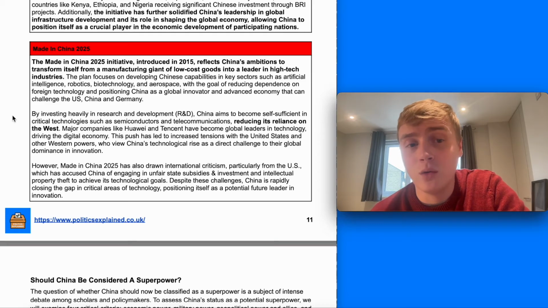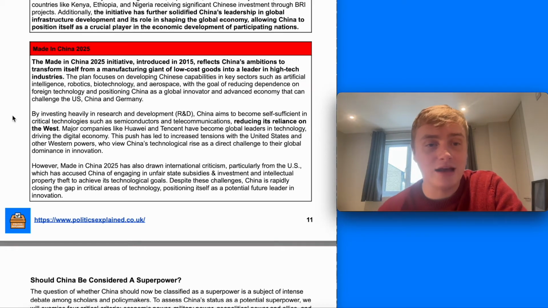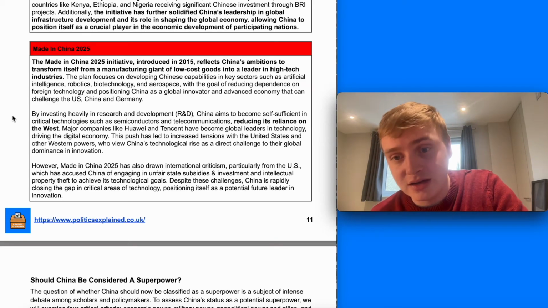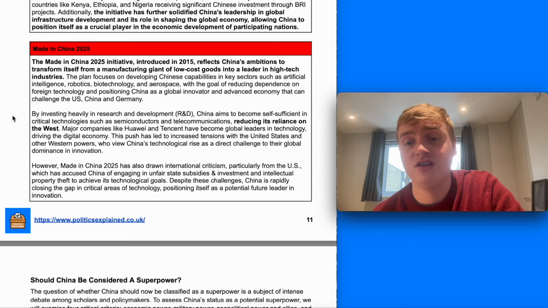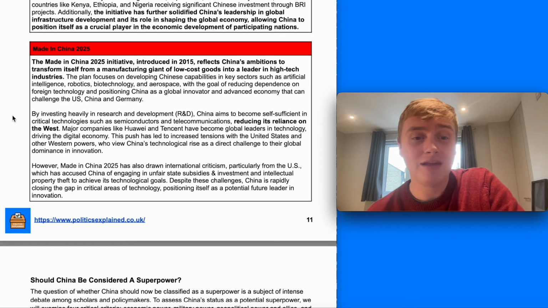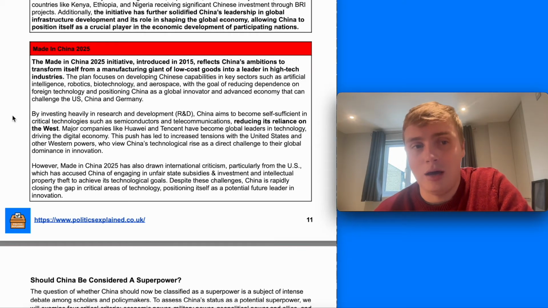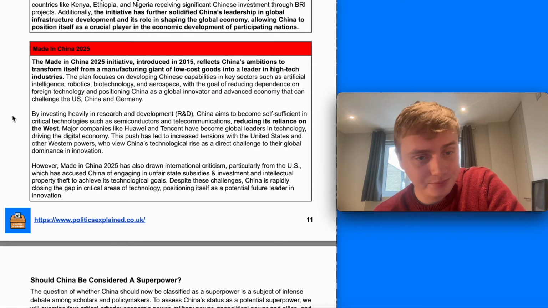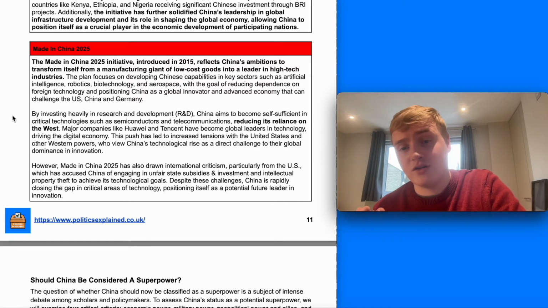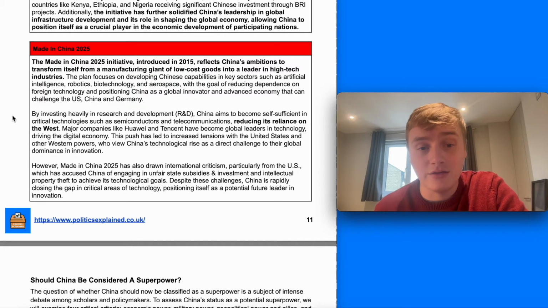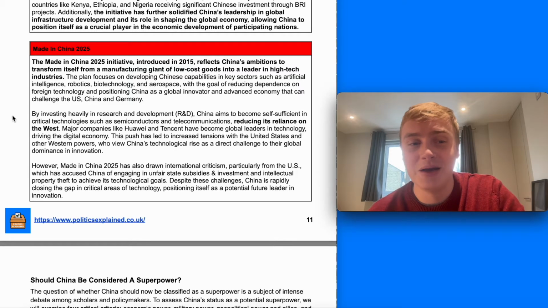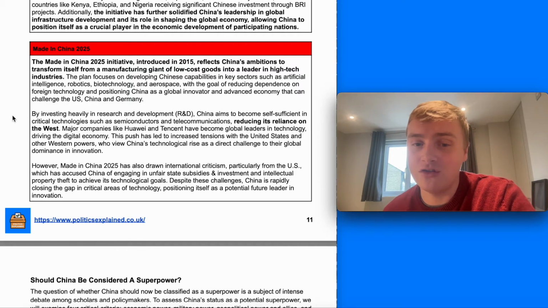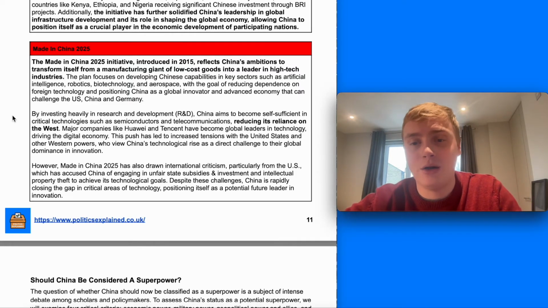So major companies like Huawei and Tencent become global leaders in technology. China is now the global leader in electric vehicles, particularly lower cost electric vehicles. It's actually been really successful, increasing the economic power of China, the geopolitical power of China in key industries and challenging the United States. The US has criticized it for engaging in unfair subsidies and intellectual property theft. Nonetheless, it's really helped China close the gap in critical areas of technology and really challenge US power.